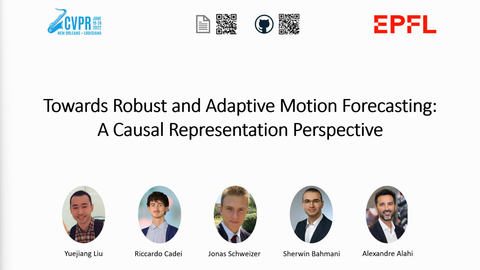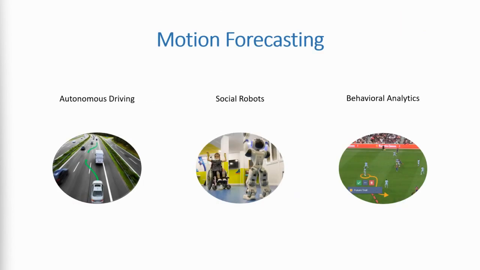In this video, we would like to introduce our paper at CVPR 2022, entitled Towards Robust and Adaptive Motion Forecasting, a Causal Representation Perspective. Forecasting motion trajectories of dynamic agents is critical for many intelligent systems, such as autonomous vehicles, social robots, as well as sports analytics.